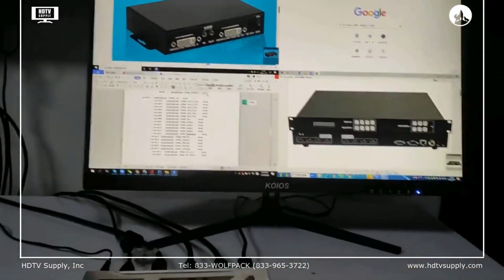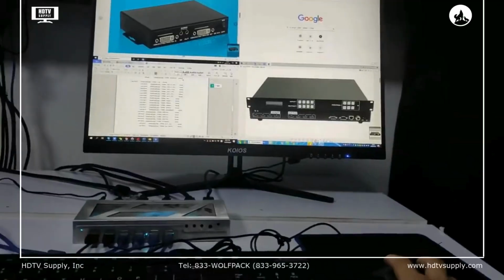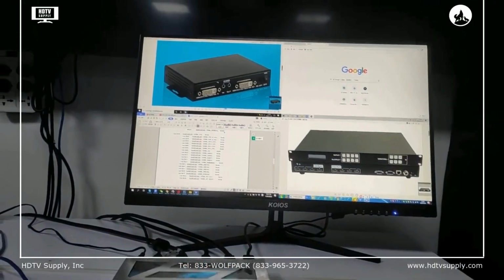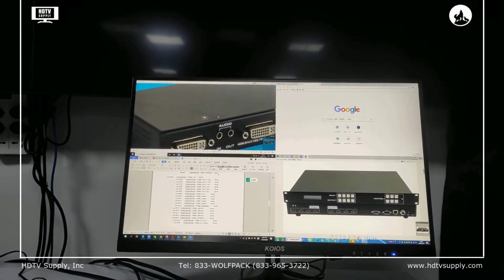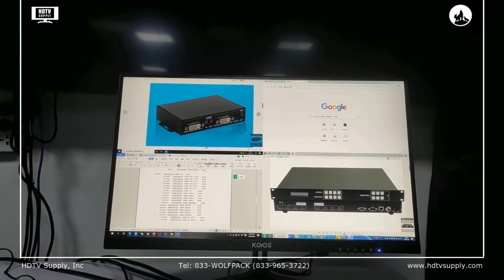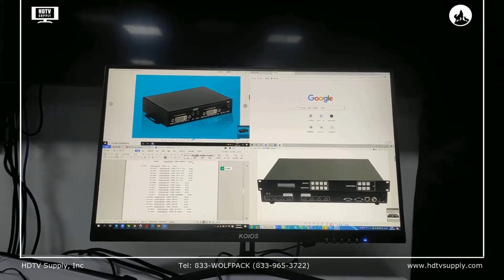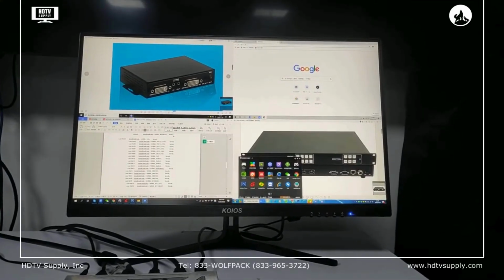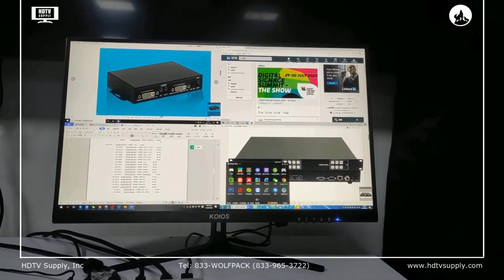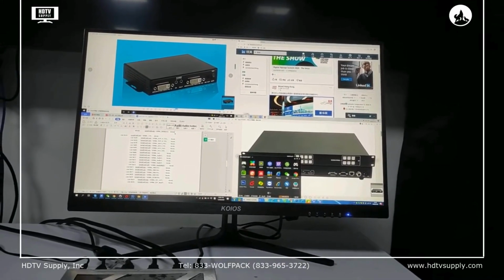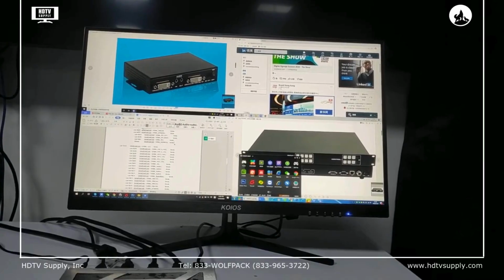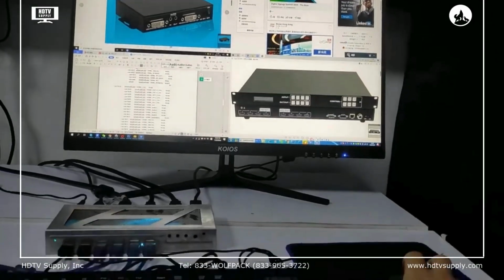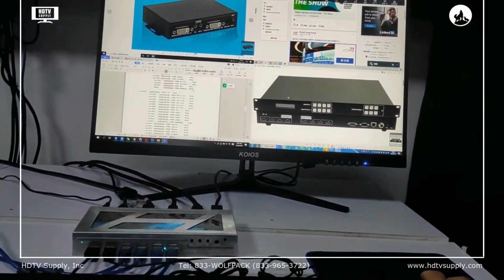So right now we can just use the mouse, and then we can manage it. We're going to control the first one. Now we control the second one. And the third one. Last one. So we just use 1 mouse and 1 keyboard to manage the 4 PCs.